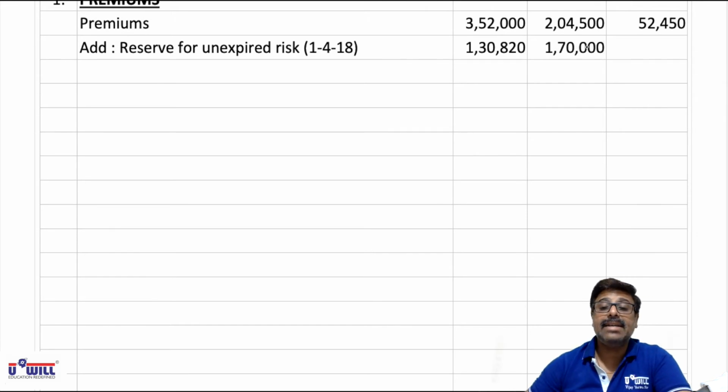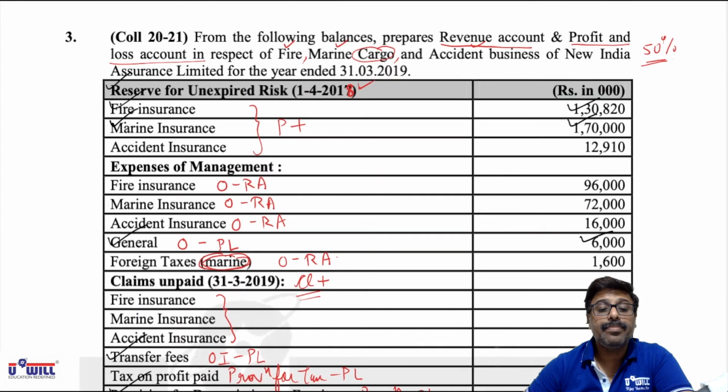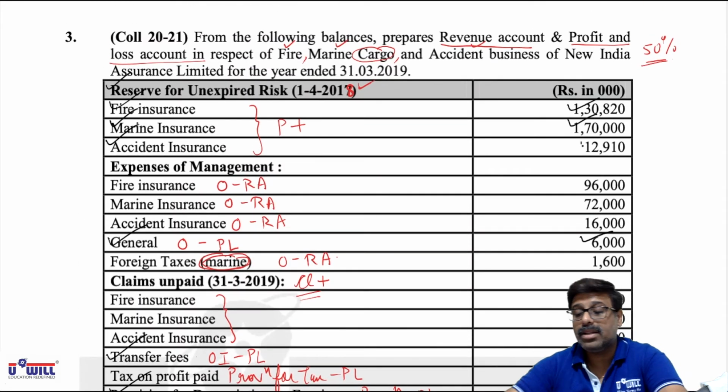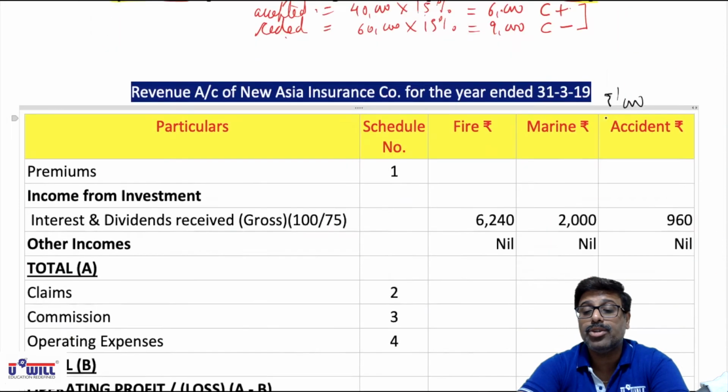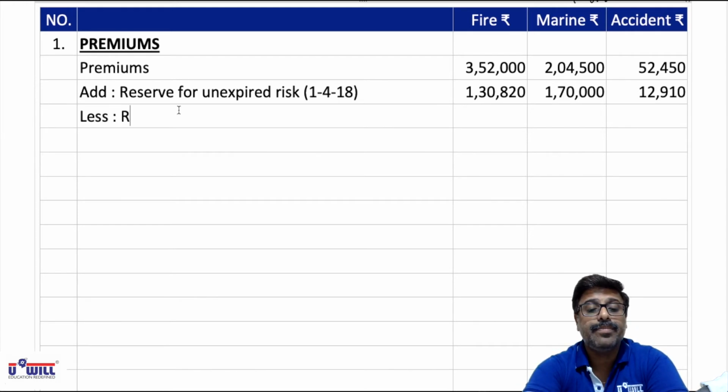Then after that accidents amount is 12910. So all of you write down accident 12910. Okay, and then we will subtract reserve for unexpired risk